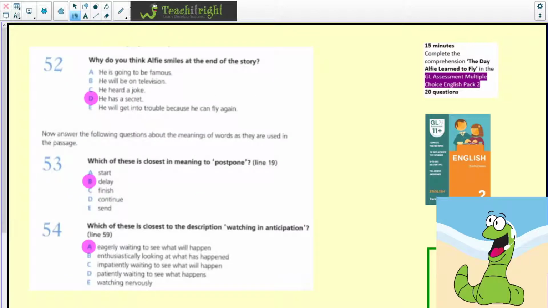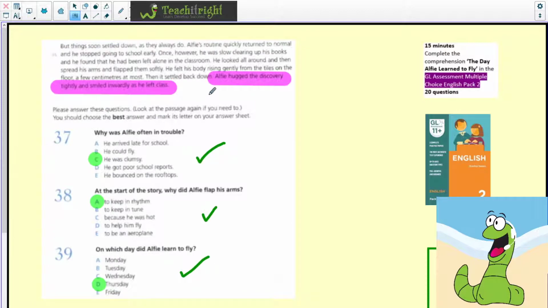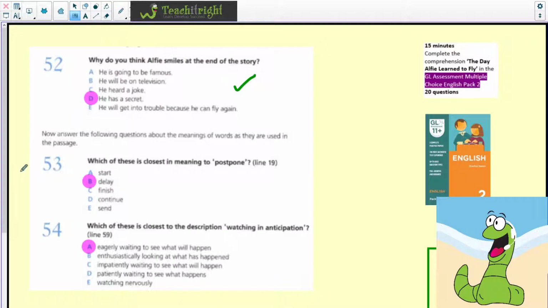52. Why do you think Alfie smiles at the end of the story? Well, again, you've got to infer, but it's because he has a secret. Let's just go back to the last line. It says, Alfie hugged the discovery tightly and smiled inwardly as he left class. So in other words, he's got a secret because no one else actually sees him fly.